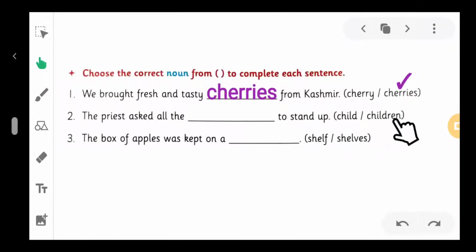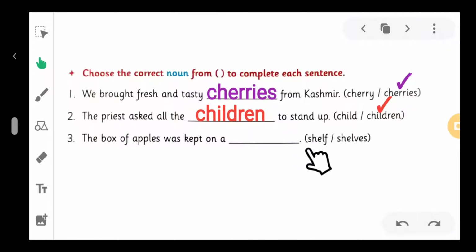Child, children. Child is a singular noun and children is a plural noun. Which noun will we choose here? Yes, children. Why do we use children here? Because the word all is given here and all is used with plural. So we write here children. The priest asked all the children to stand up. Next, number 3. The box of apples was kept on